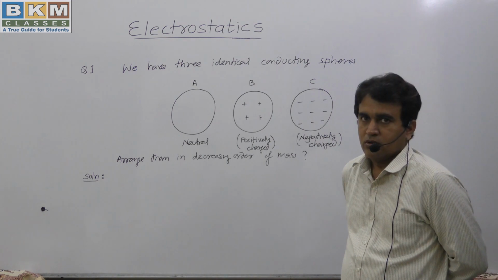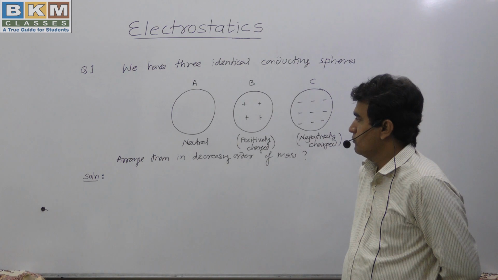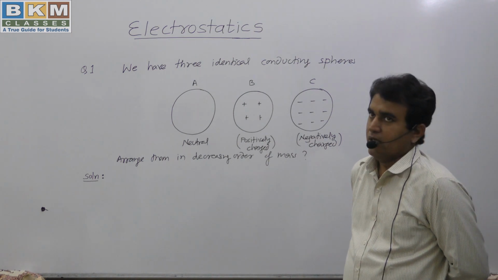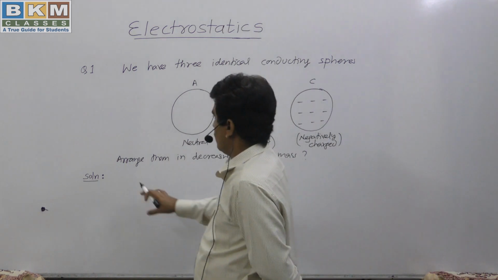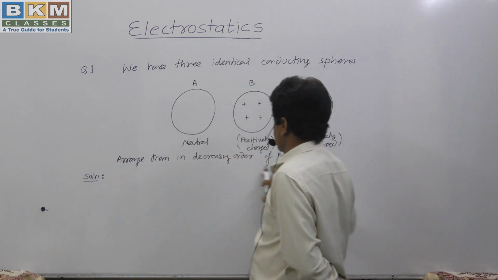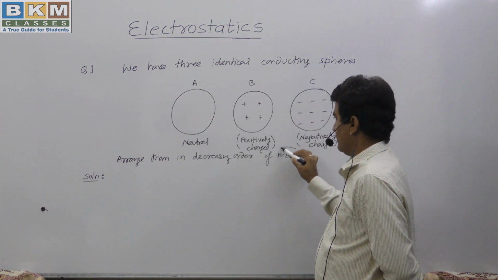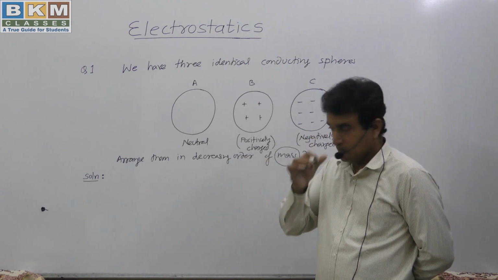So, have you got the answer? Let me explain how we should attempt this question and how we can use our theory. So, now we start with the question: arrange them in decreasing order of mass. The question arises, how can we say something about mass?